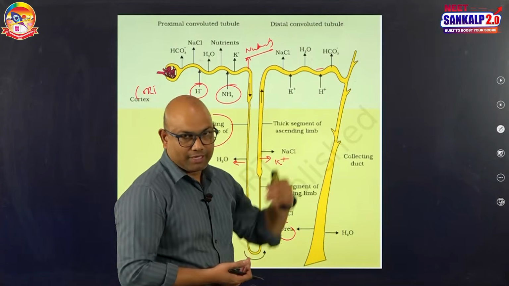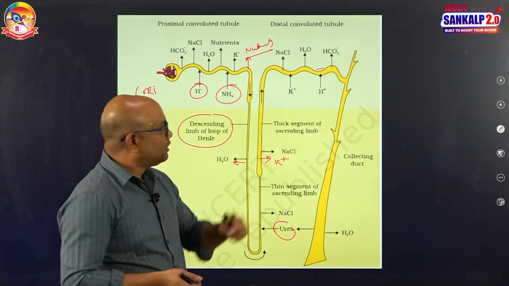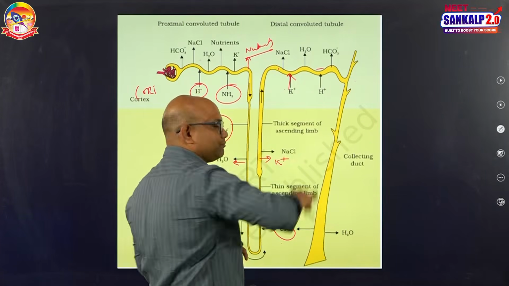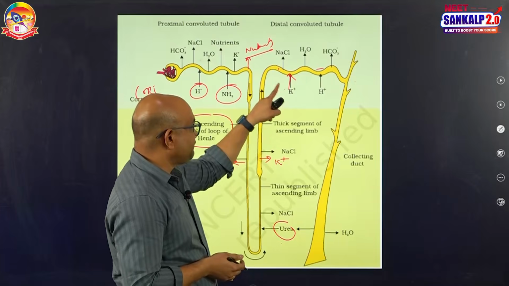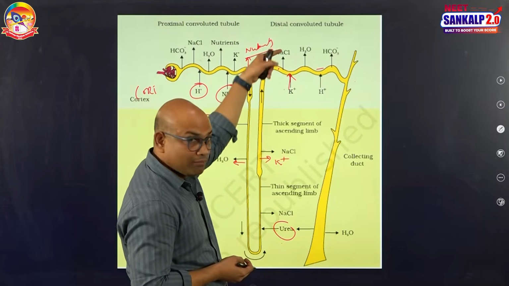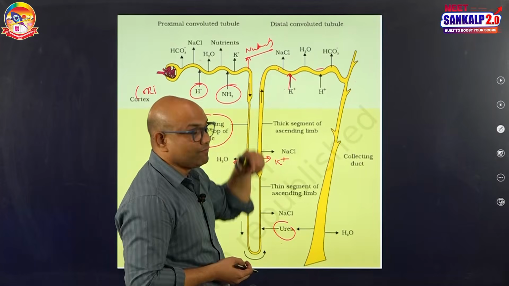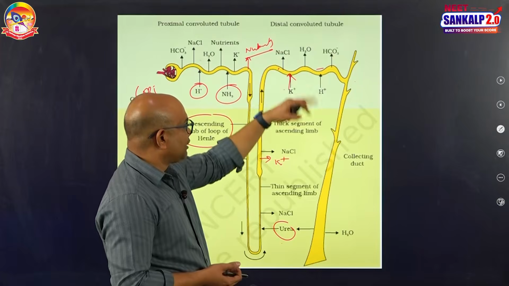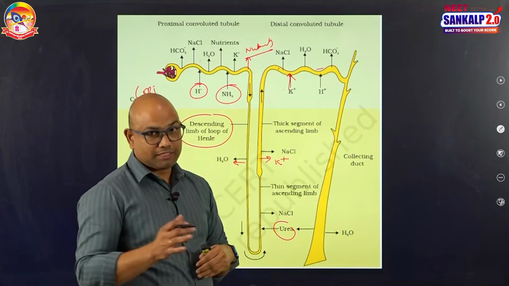like sodium, like bicarbonates. And aldosterone not only causes the reabsorption of sodium, it causes the secretion of potassium. That means when blood has excess potassium, aldosterone causes its elimination. When blood has less sodium, aldosterone causes the reabsorption of sodium from the filtrate. So sodium, chloride, bicarbonates and water absorption occur at the DCT, but this is facultative.